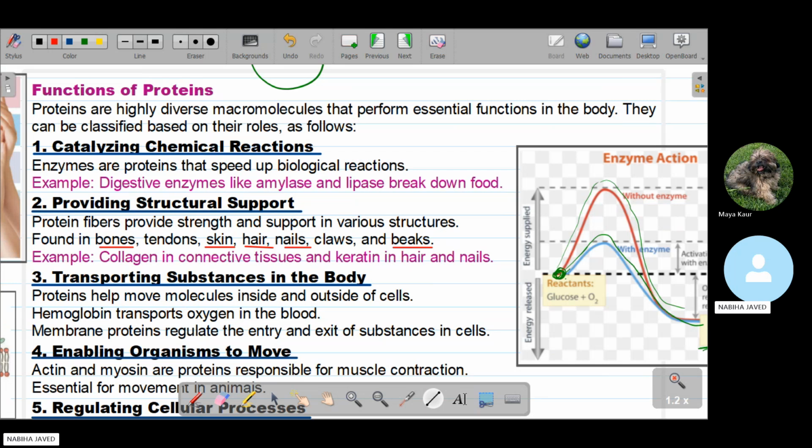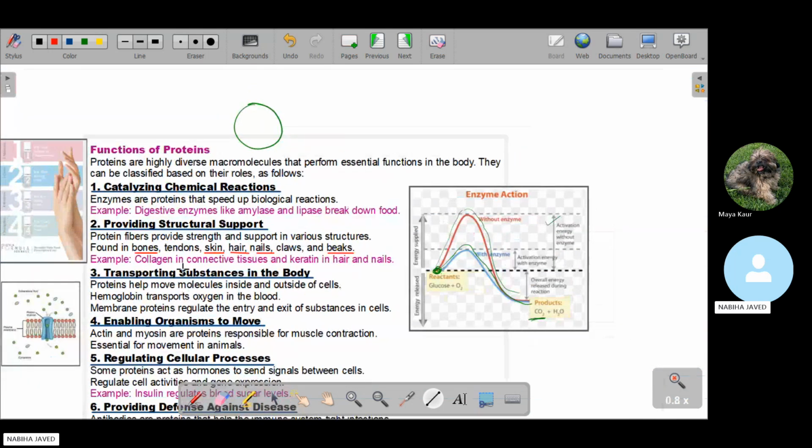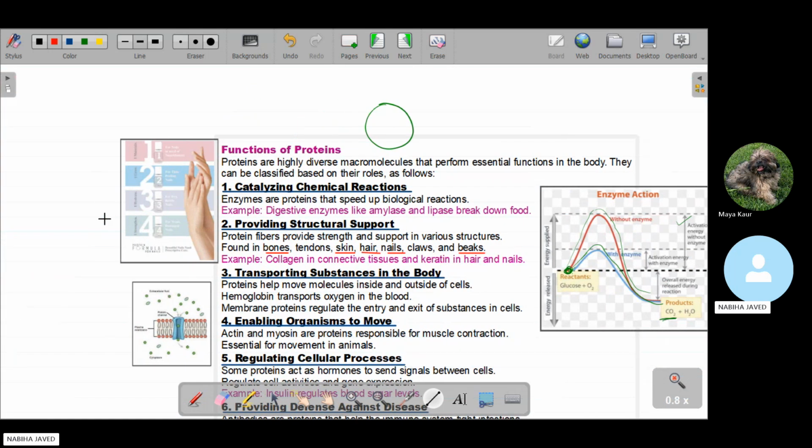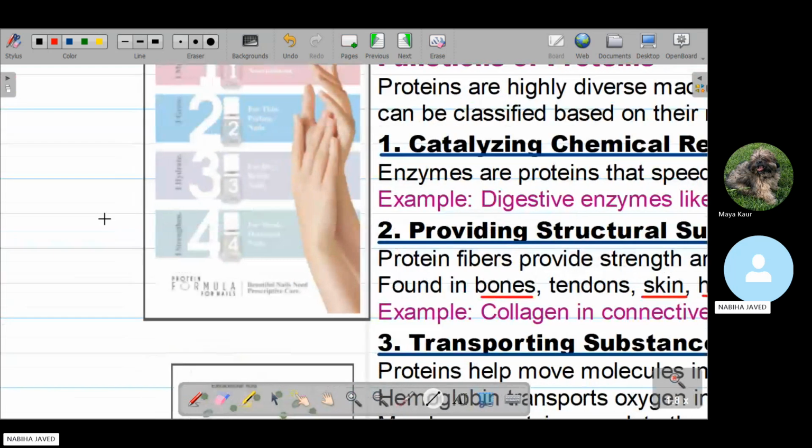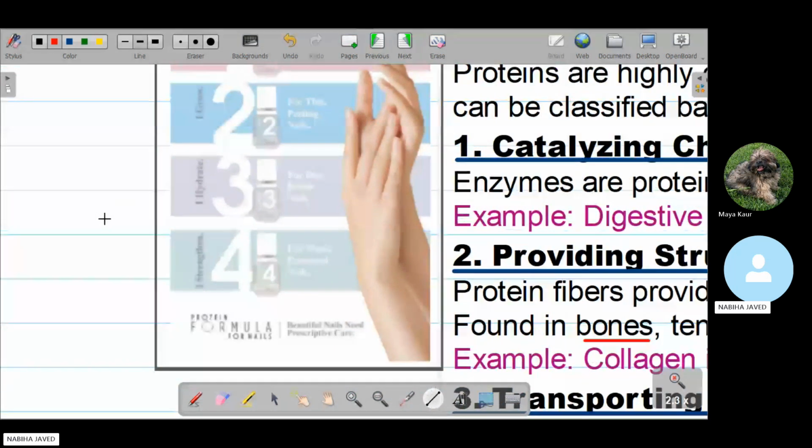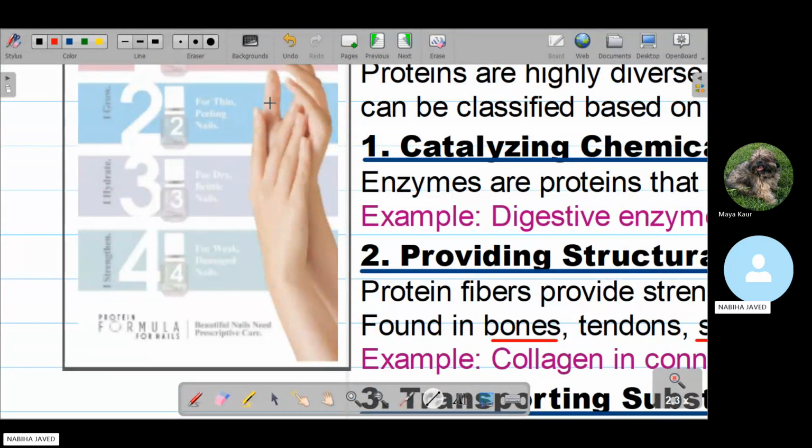So proteins have another function: they provide strength and support. This is an example of nails. The nails have keratin. The first function of keratin is that it provides strength, for weak, damaged nails.